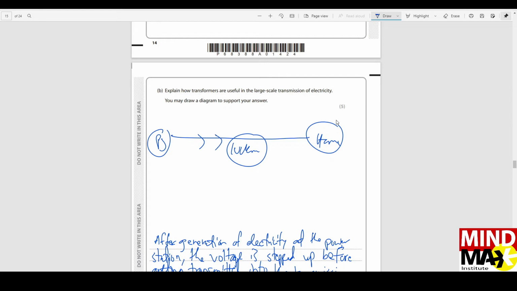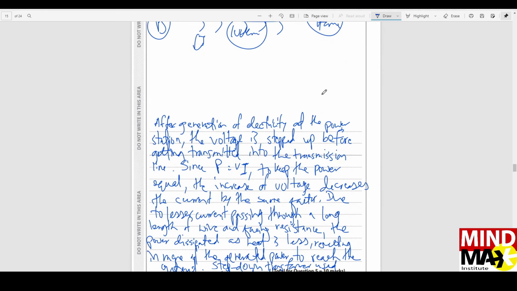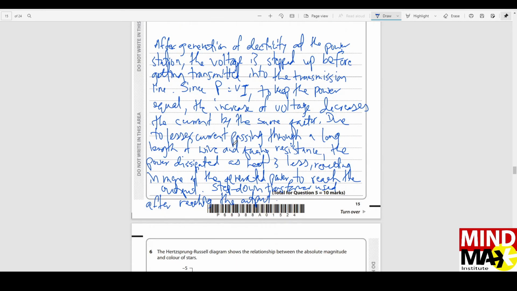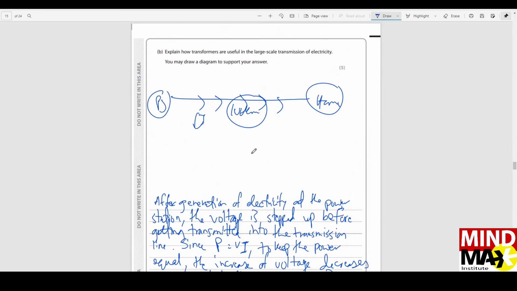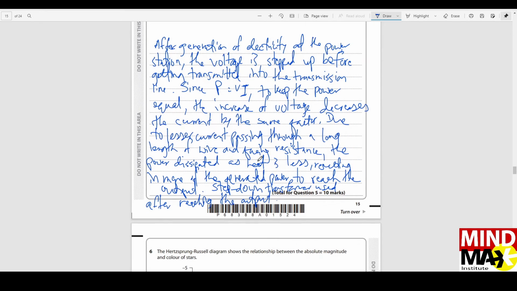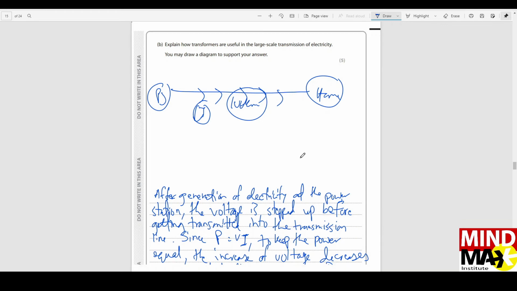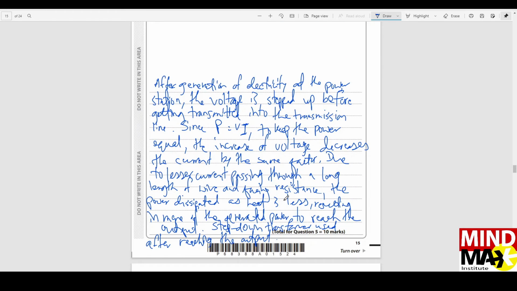So if a small amount of current flows through such a huge length of wire, even though the resistance would be pretty large because of the long length of the wire, because the current has been reduced by so much, the heat loss would still be substantially decreased. The only reason for this is because the current has been substantially decreased. So even though the long length of wire does mean a lot of resistance, because of this very small amount of current, the overall power loss due to heat is massively reduced.